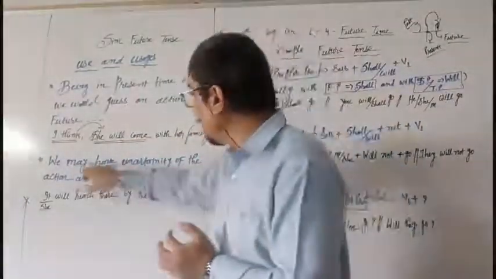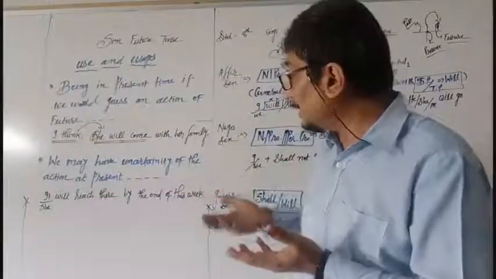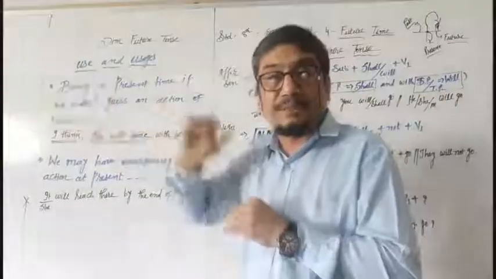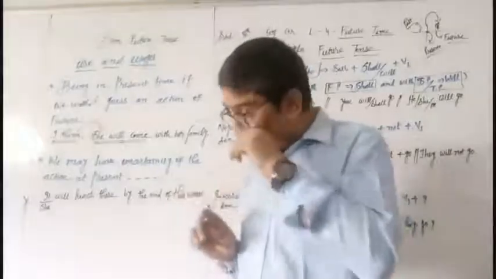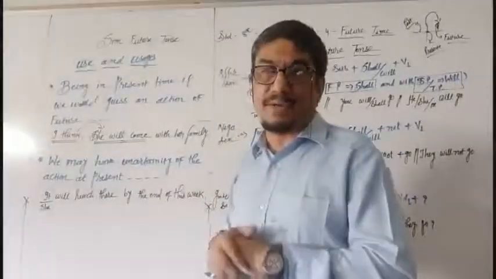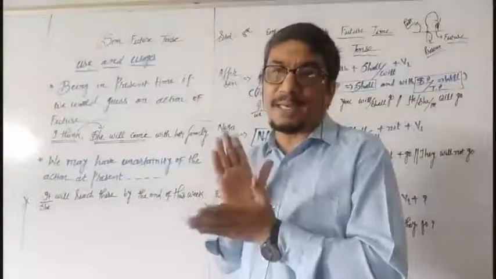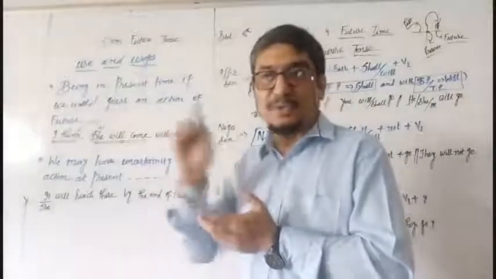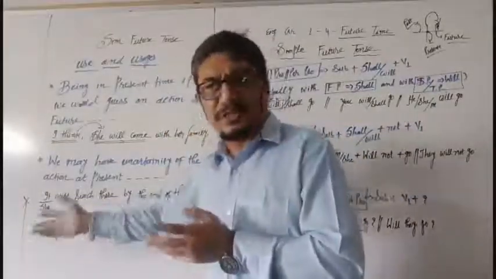Next to that, we may have uncertainty of the action at present. What is going to happen in future? Uncertainty. If it is certain, then the idea will be different. But we may have uncertainty for an action, and that action is of the future.